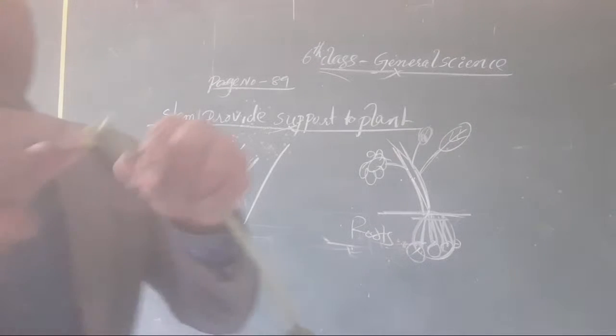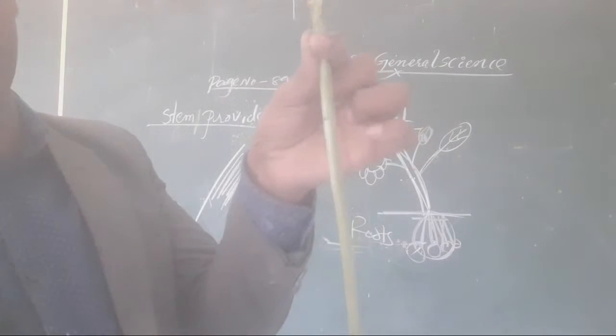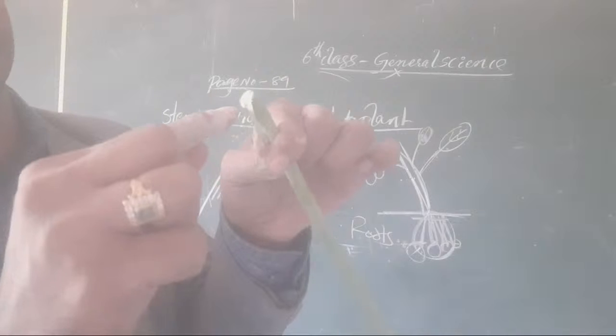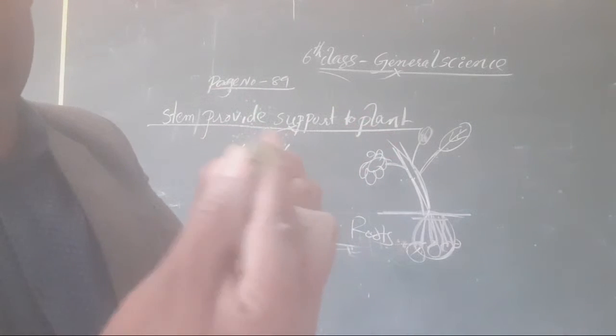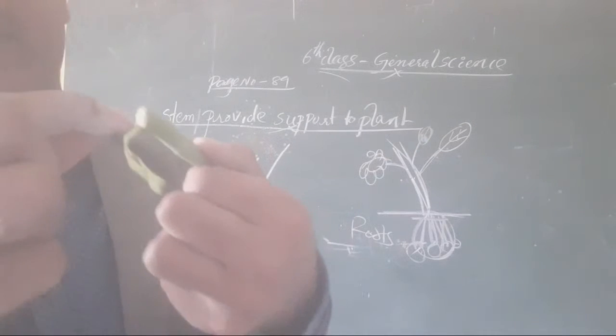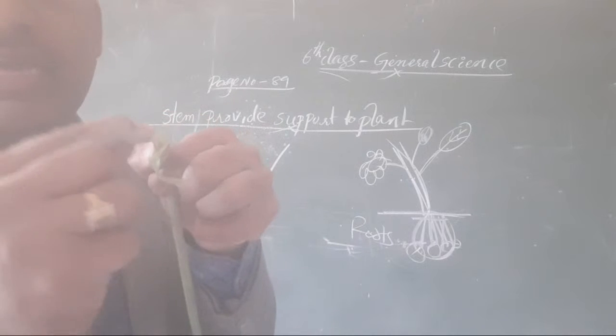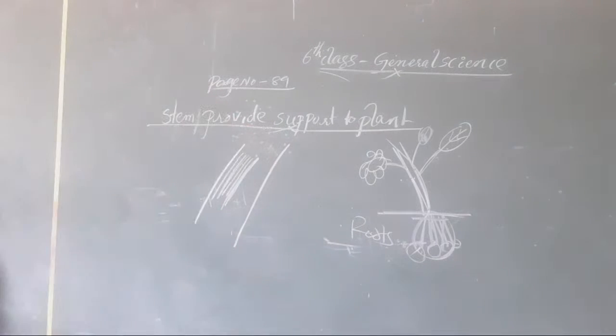Yeah, this is the starting of the leaf. Okay, this is the starting of the leaf, that is only called a leaf base. Yes, the leaf base is connected to which one? The leaf base is connected to our stem. One check here how the stem particles are there. Around that there are somewhat hair-like particles. Through this the water may pass through this only. Okay, clear or not all the students?